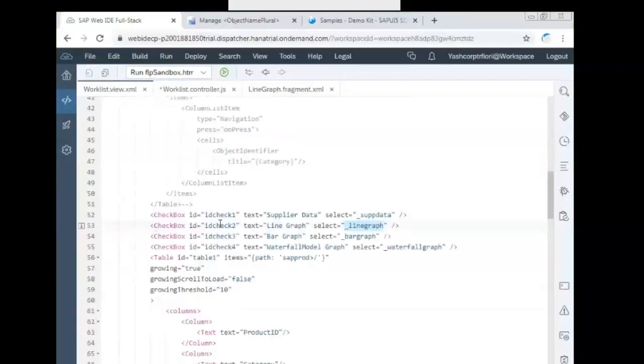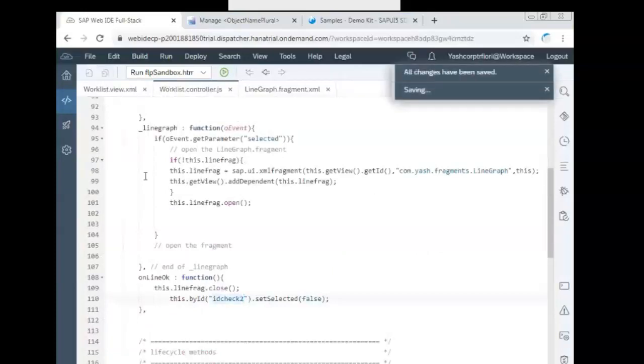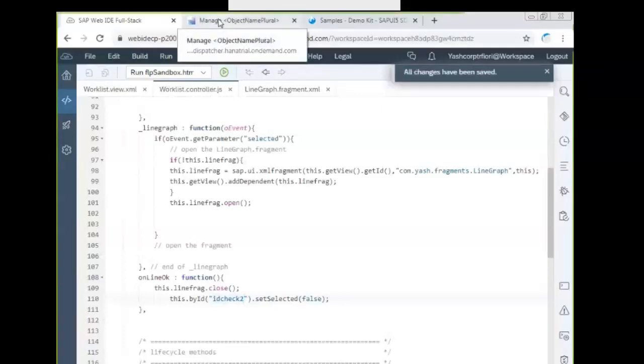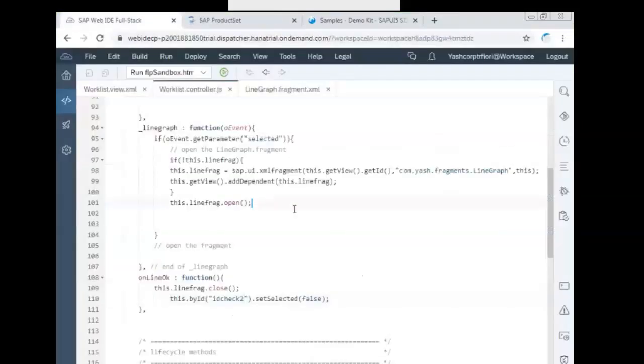So whenever you are copying the ID, copy it, don't type it. You make a lot of mistakes also. Once you are done with the fragment, first try to open and close it. To minimize the errors, open the fragment and close the fragment and see whether the fragment is working or not. Then only you start writing the code.